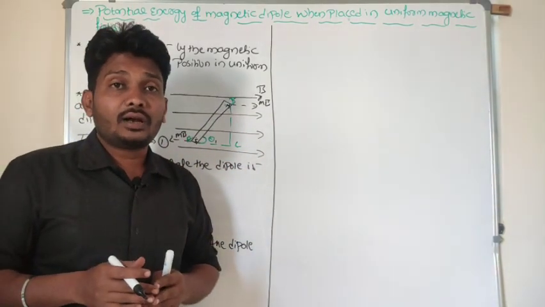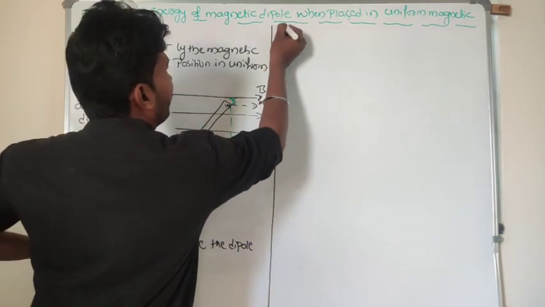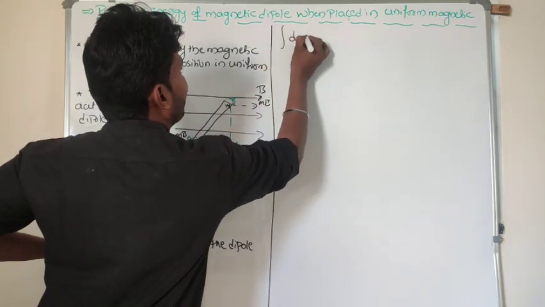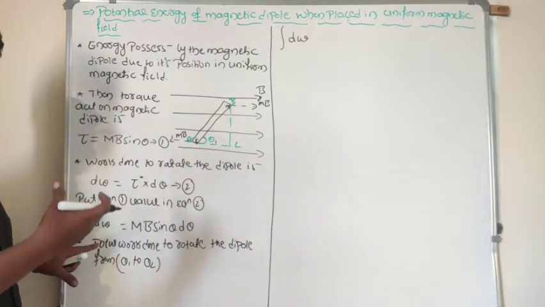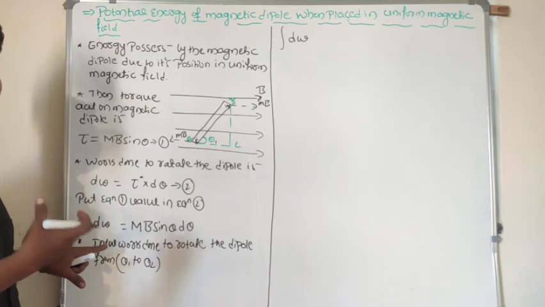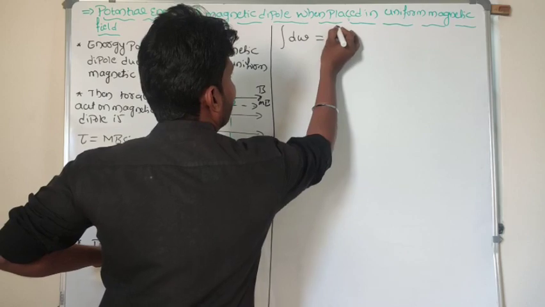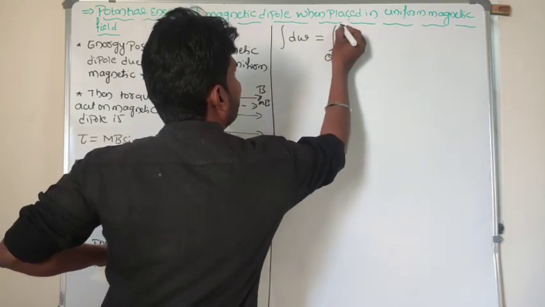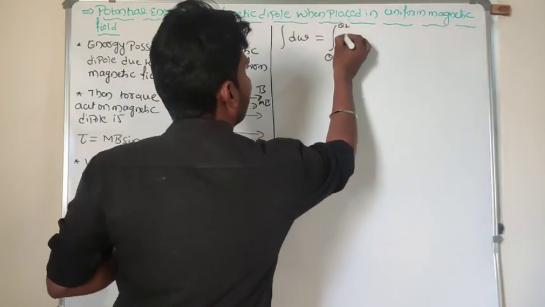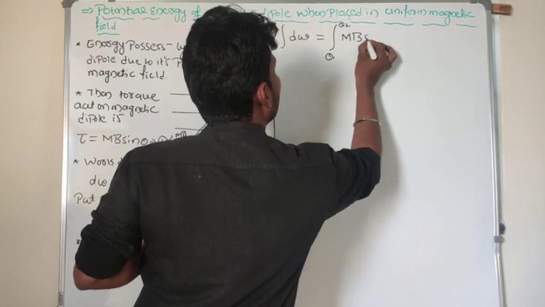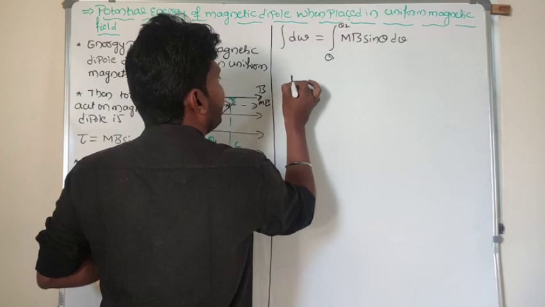In order to get the total work done, I need to make a summation or an integration. Both terms can be used here, but for convenience I will apply integration. In order to get the total, I need to make a summation, or otherwise an integration. Integration of dW is equal to the integration from theta 1 to theta 2, between the limits, of M B sin theta into d theta. Integration of dW is equal to W.